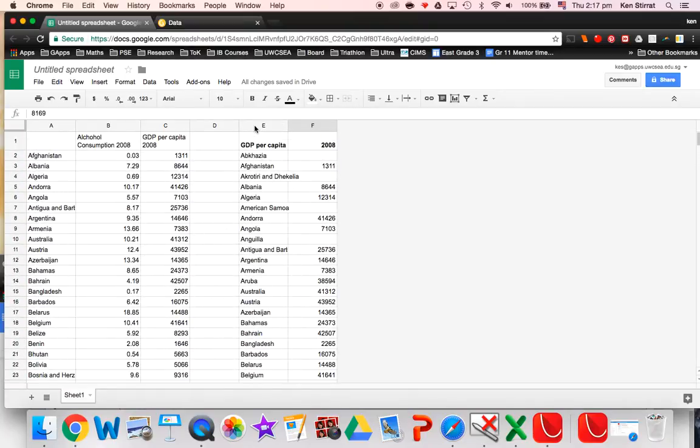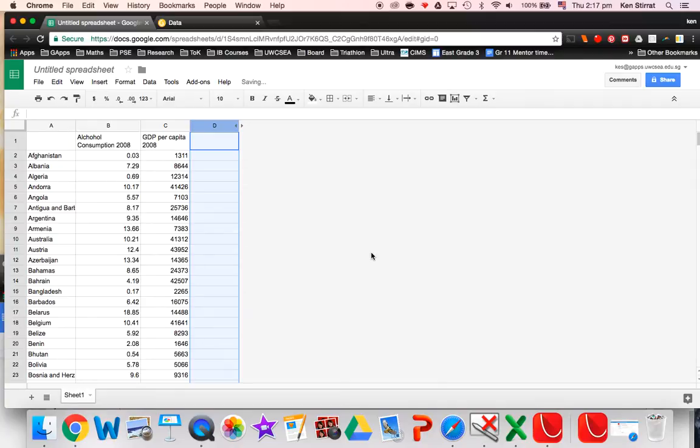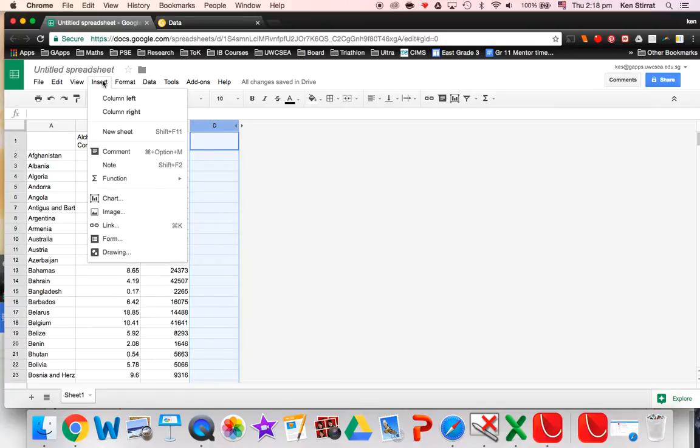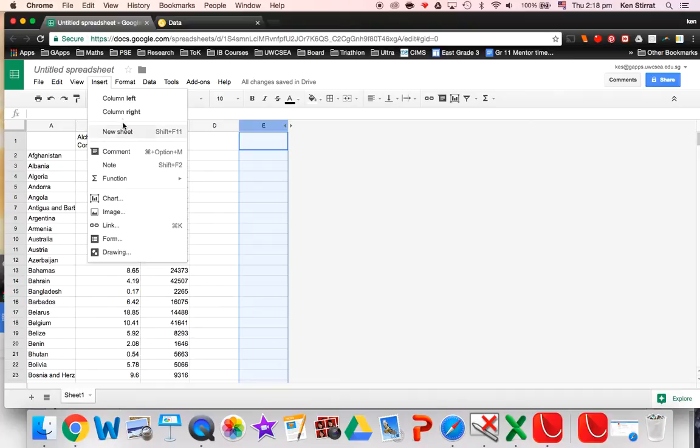I'm actually just going to highlight this, click on the down arrow, and hide these columns now. I don't want to delete them because this directly references those columns. If I delete the columns here, then this will disappear. I could copy and paste special here, but I'll just keep it like that. And now I'm going to insert column right and insert column right.